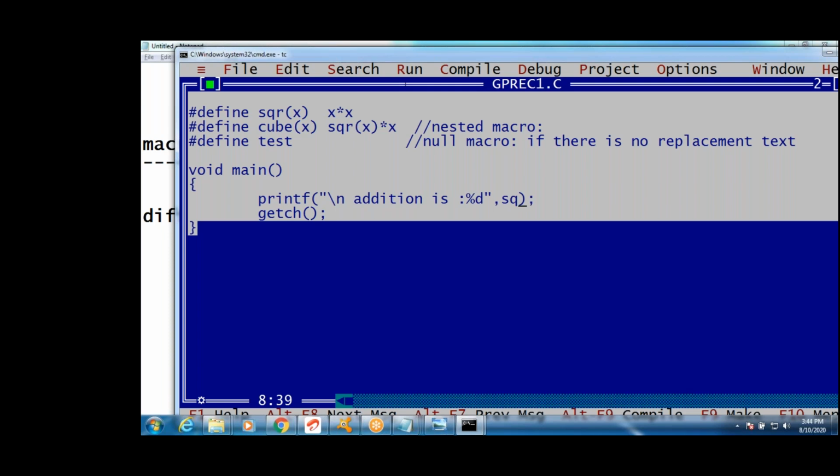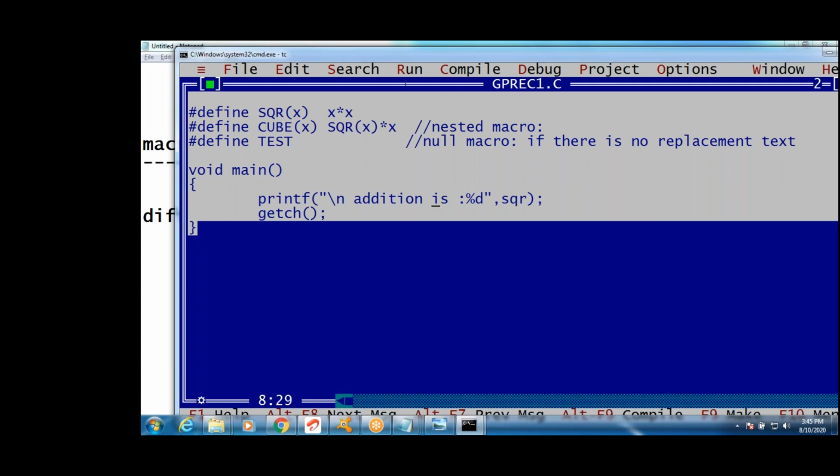Why capital letters? To differentiate functions and macros, guys. Functions we normally write like this. Macros we write in capital letters. That's all, guys. Now I am writing SQUARE of x equals x into x, CUBE of x equals to, right? We have written the TEST macro also. This is called a null macro, guys. There is no replacement text. Don't try to print the null macro.